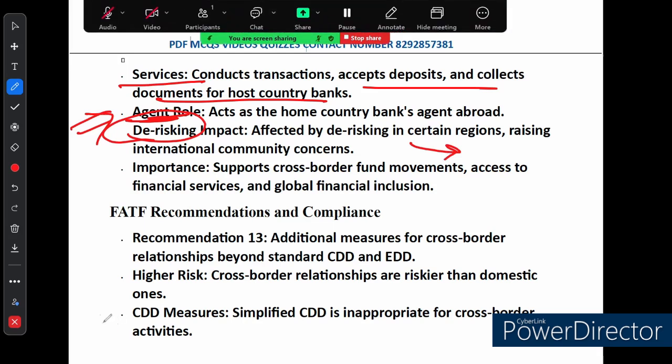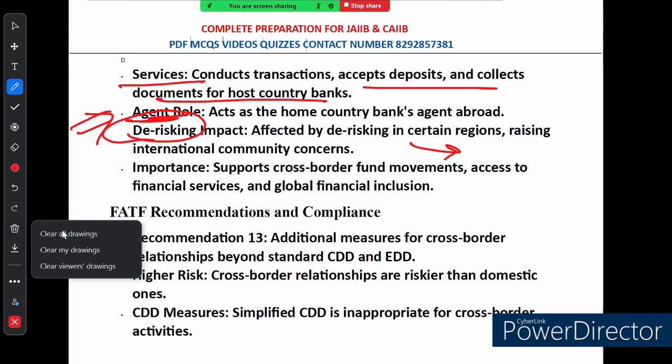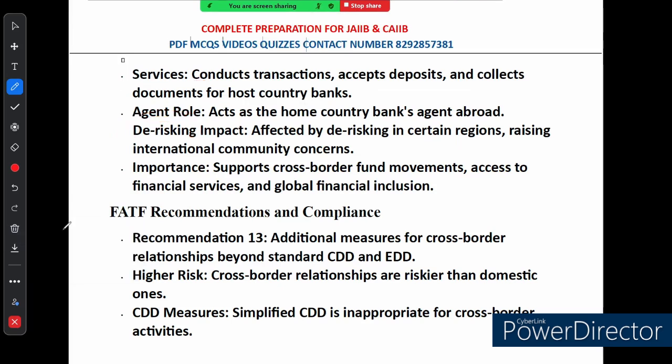Now let's talk about the FATF recommendations and compliance. Let's shift gear to something very important in the world of international banking: compliance with global regulation, especially the FATF recommendations. When I talk about FATF, I mean the Financial Action Task Force. It sets guidelines to help fight money laundering and terrorism financing. One of the key recommendations is recommendation number 13. What does it say? It requires banks to take extra measures when dealing with cross-border relationships.